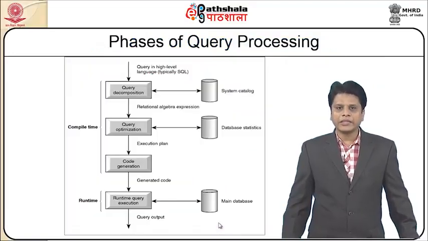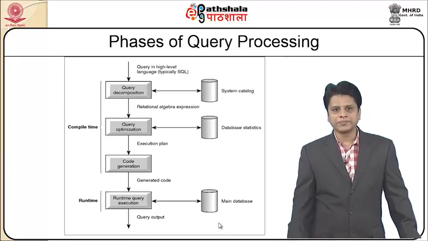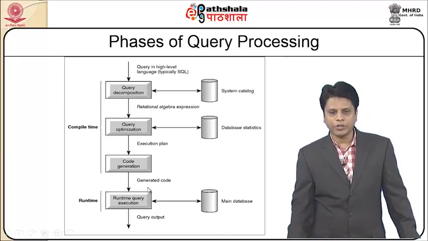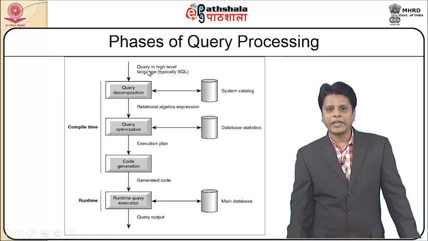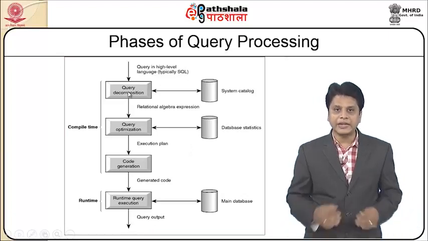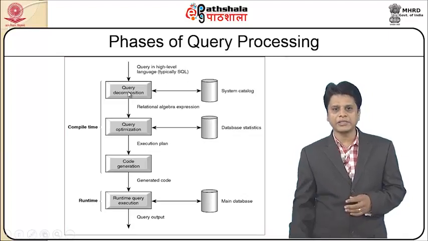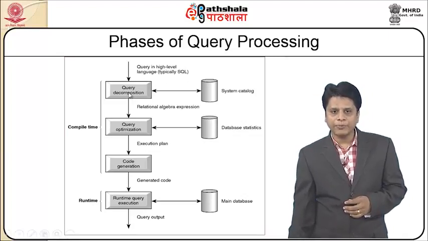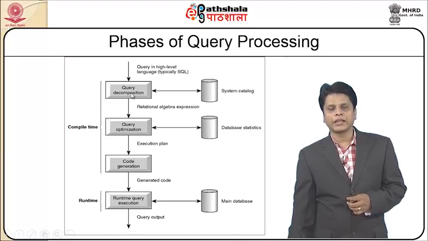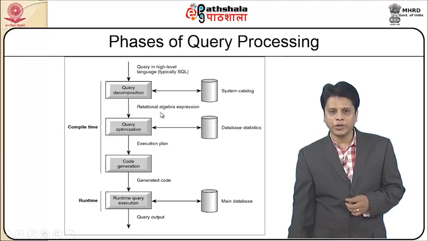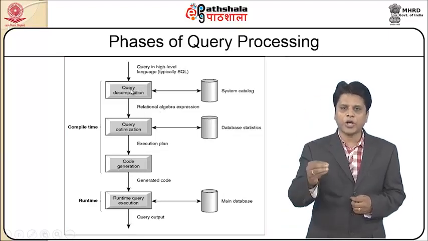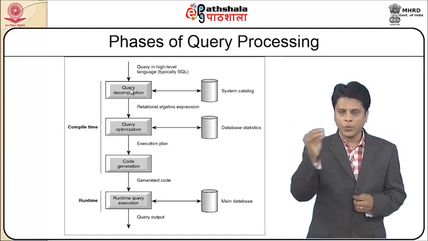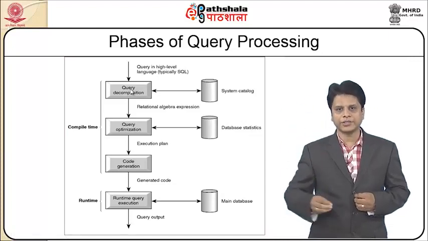So if I look at the different phases of query processing, starting from the top till the bottom, a query in a high-level language is initially accepted, then decomposed into different fragments, and these decomposed queries are maintained in the system catalog. Then it will be appropriately converted into a relational algebra expression. So this query decomposition will mostly be in the format of select star, from, where, and conditions.